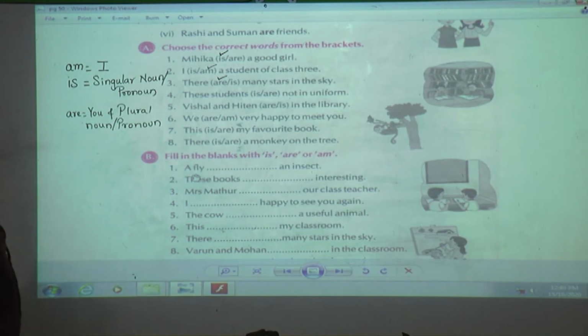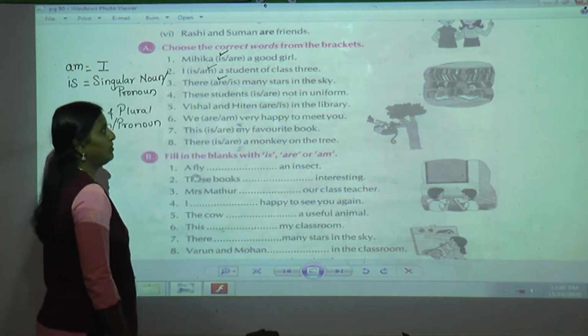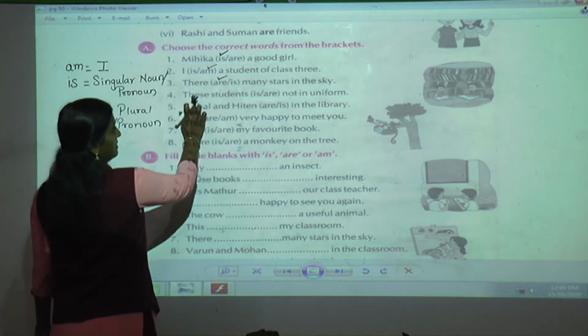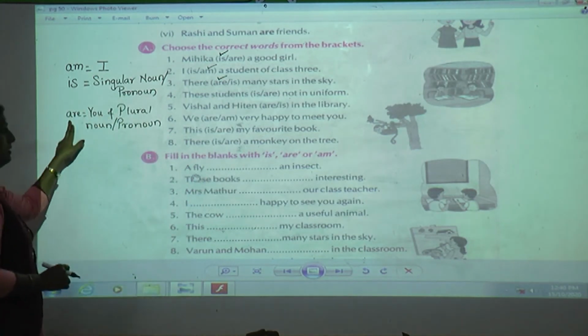These students are not in uniform. Yes, tell me what is this? It is these students. Student shows that it is plural. Yes, plural. Yes, are.